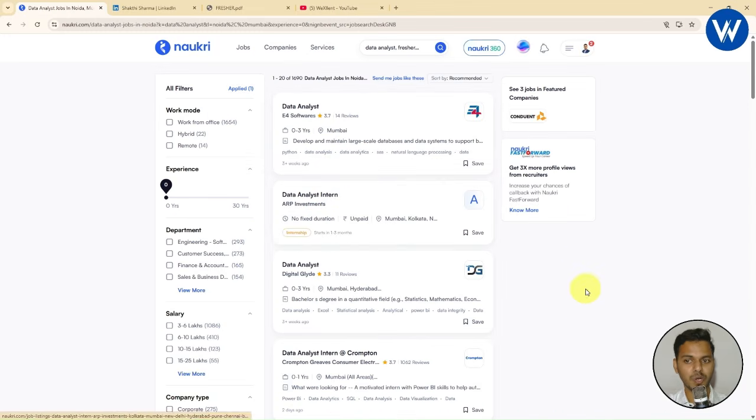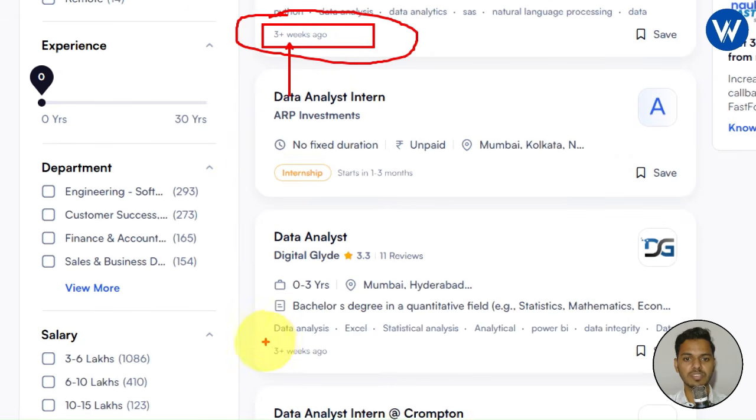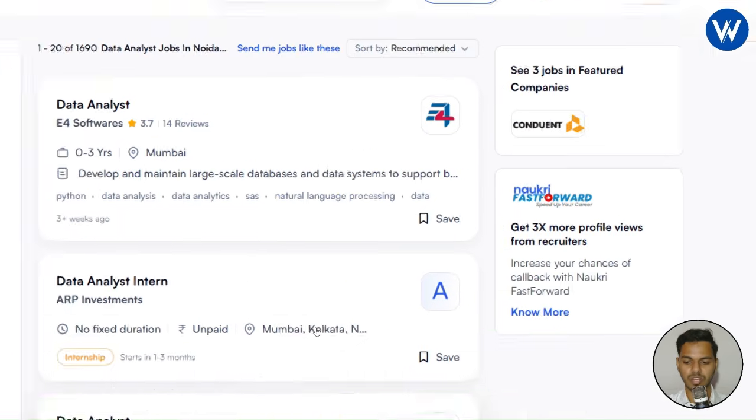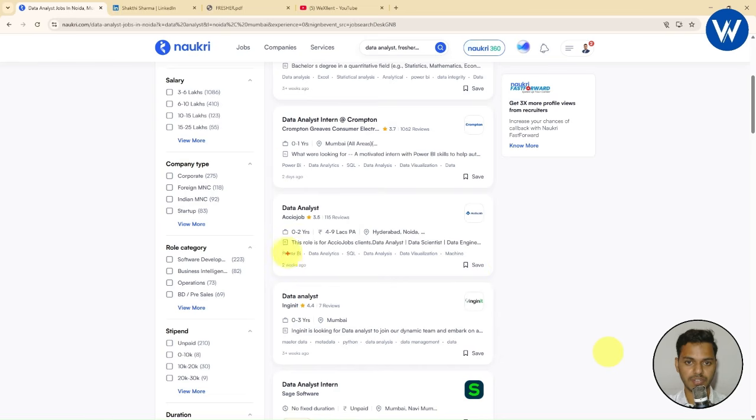Now let me tell you one important point. Whenever you are applying for a job, you need to check this option. This option is very important. It will show you when the job was posted. This job was posted 3 weeks ago, more than 3 weeks ago. In the same way you can see more than 3 weeks ago. Now let me show you guys. Let me zoom out. In the same way, let me show you with the help of the highlighter.